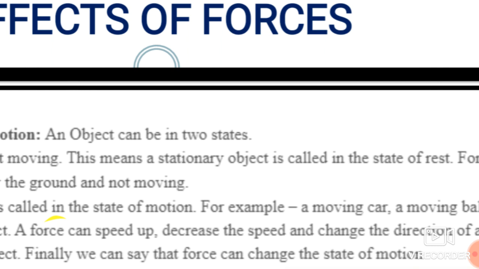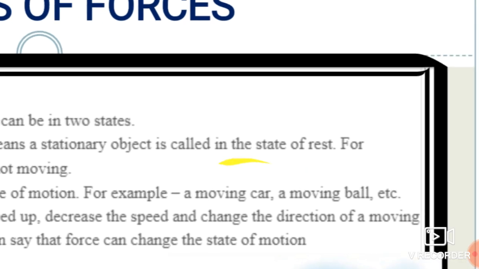Suppose these are the benches which are in front of me. They cannot walk by themselves. Whenever we push or pull that bench, only then the benches move or are in motion. But now these benches are still in their position, that means they are in the state of rest.